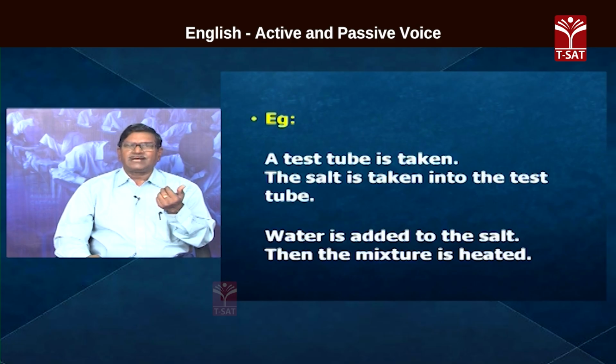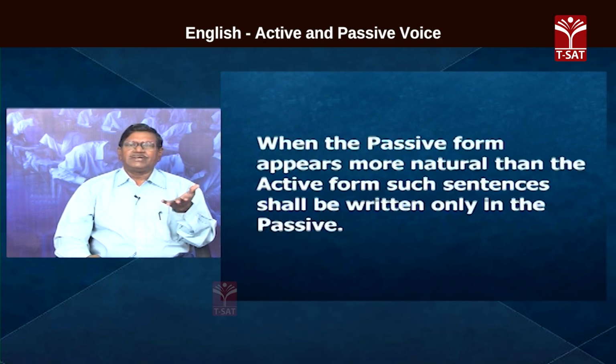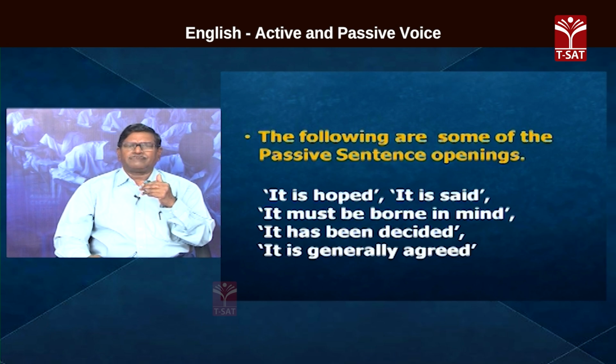In scientific writing, the subject, the doer, is not that important. What happened there, that is important. Therefore, we resort to objective writing, giving importance to the object. Objective writing using passivization. Okay? And when the passive form appears more natural than the active form, such sentences shall be written only in the passive. Let us see the following examples.